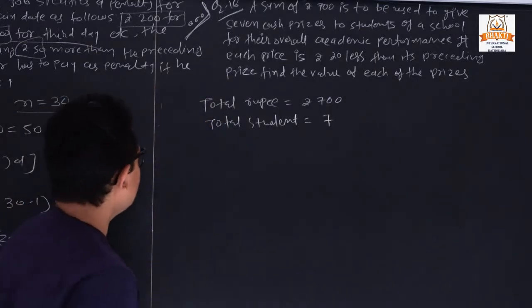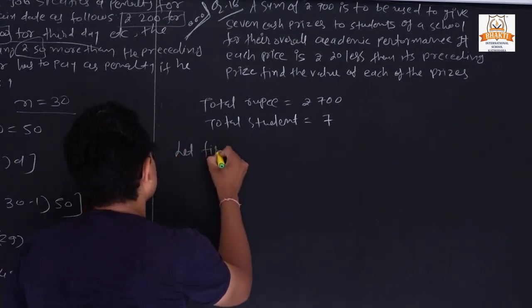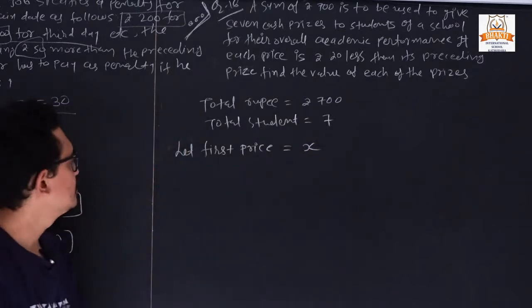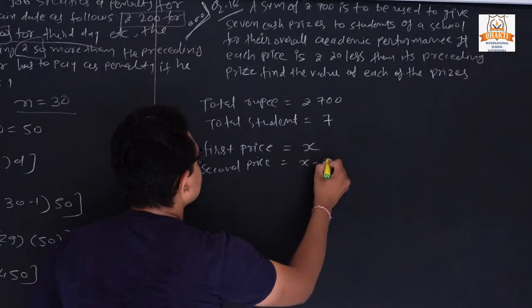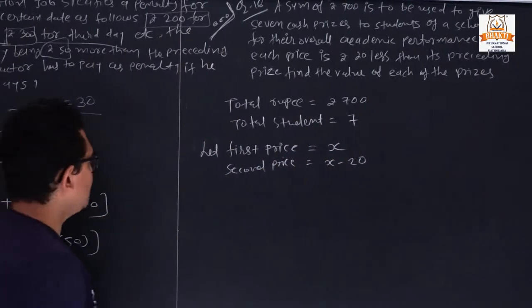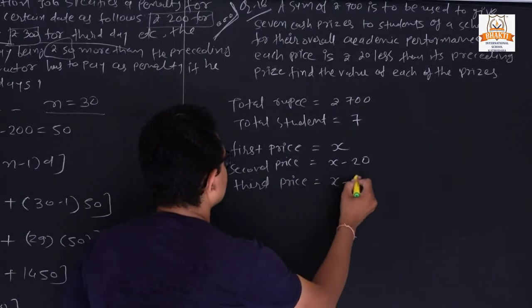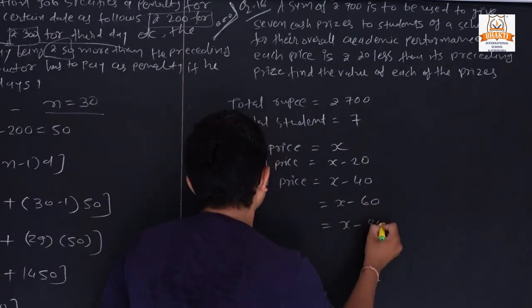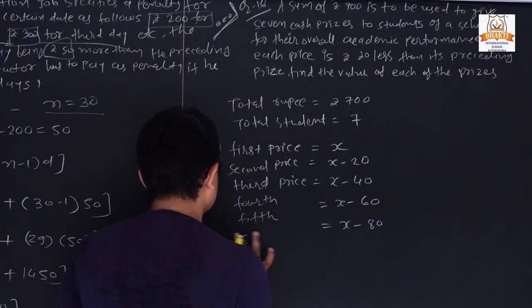So we can assume let the first prize be X, so the second will be X minus 20, like that. Similarly for the third, X minus 40, then 60, then 80, like that. Fourth, then fifth, then sixth,